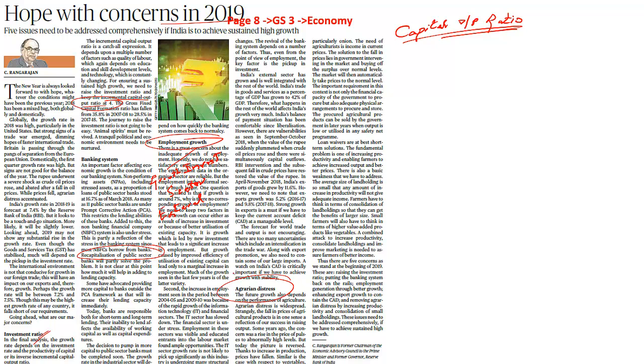So in conclusion, what this article says is, there are about 5 concerns. One, raising investment, putting the banking system back on the rails, employment generation, enhancing export, and removing agrarian distress. If we are able to manage all of this, whatever growth we saw in the first quarter can also be moved on to the next quarter, is what this article goes on to speak about. So let's look into the next article.